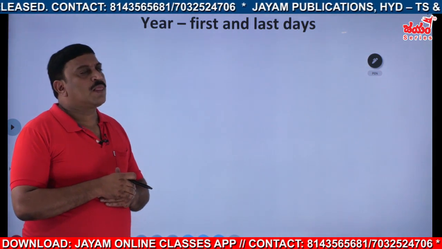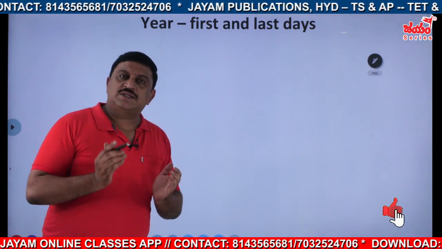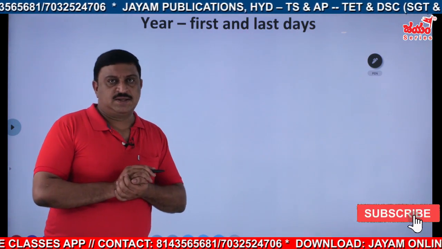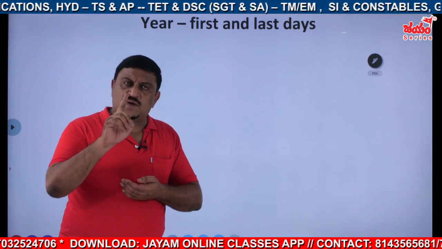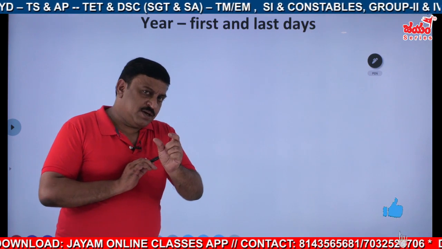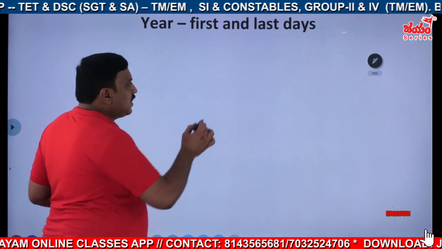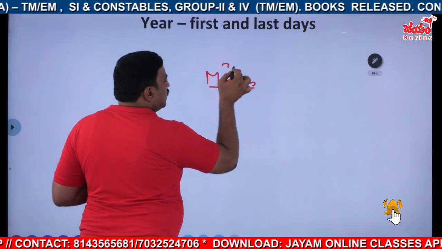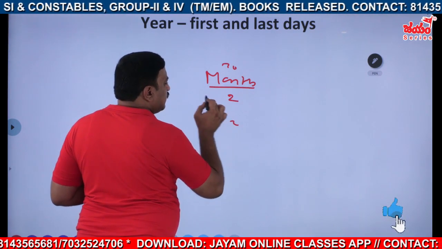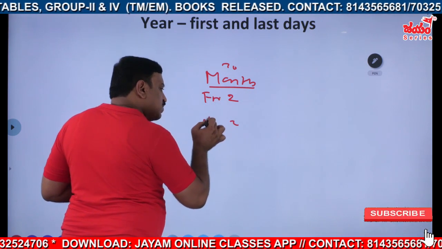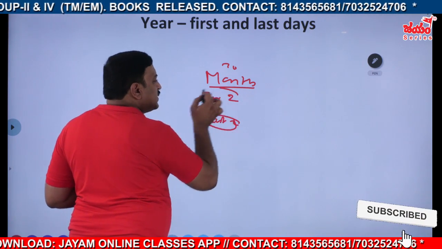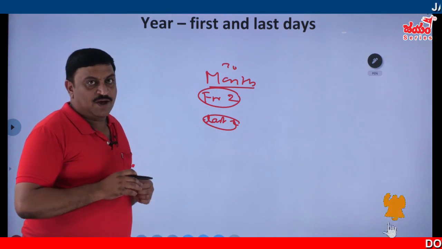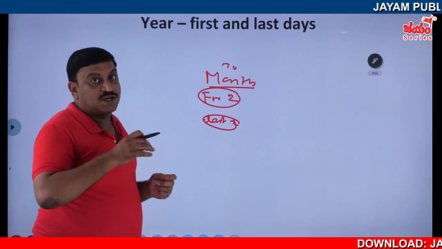See, our logic, our concept regarding first and last days, that is number of times repetitions, all based on one small concept. What is that one? Odd days. In a 30 days month, the first 2 days and last 2 days decide which days come how many times.